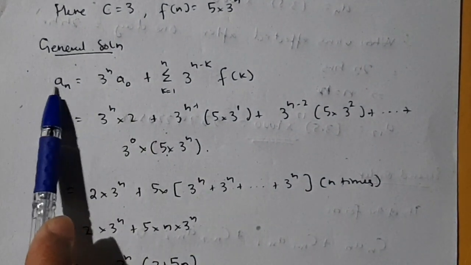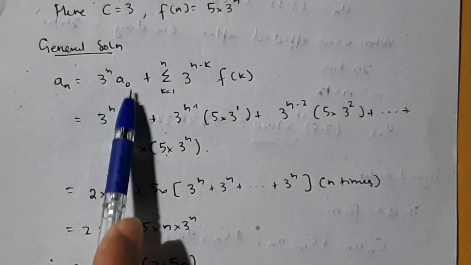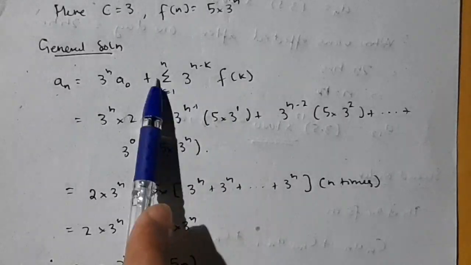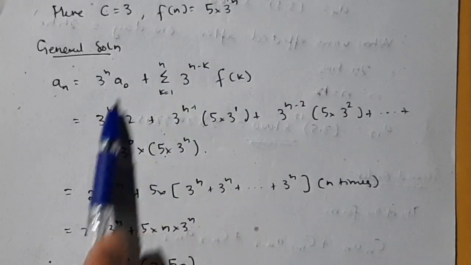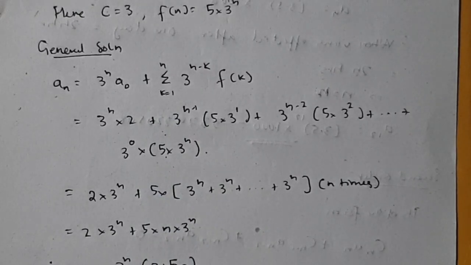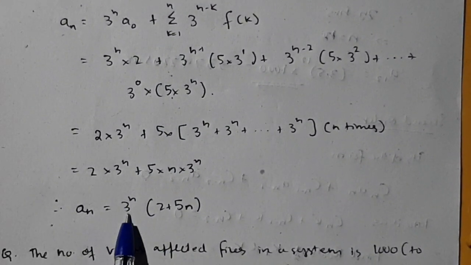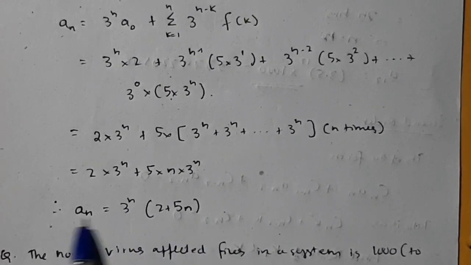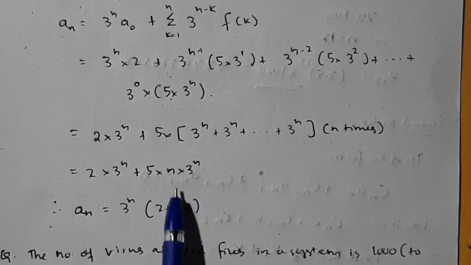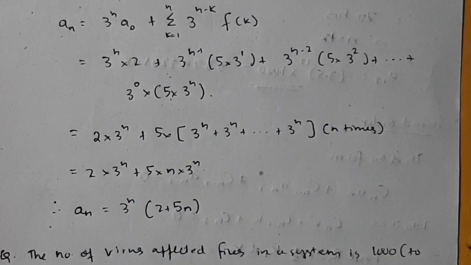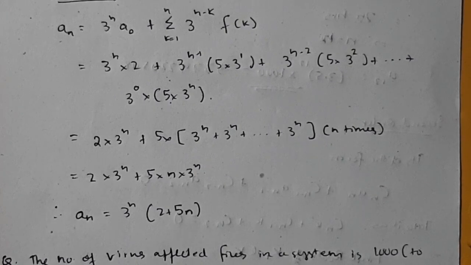See here, the general solution is given as an is equal to 3 raised to n a naught, means c raised to n a naught plus this thing. Okay, substitute that 3 here, c raised to n minus k and everything, and expand this. When you expand this, you will get the final form here, an. Okay, an, that is a general solution, c raised to n into some function you will get here, that's the final form after simplifying. Okay, I hope you can identify why I took like this and why it's like this. It's pretty simple to understand, and I don't think explanation is required for that.